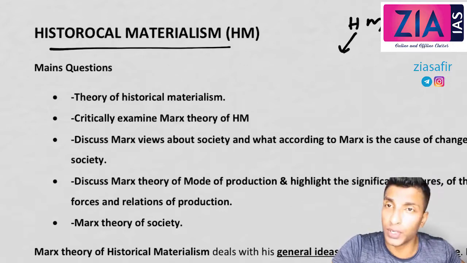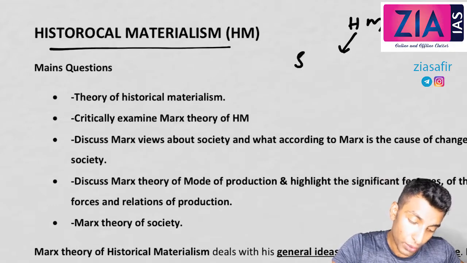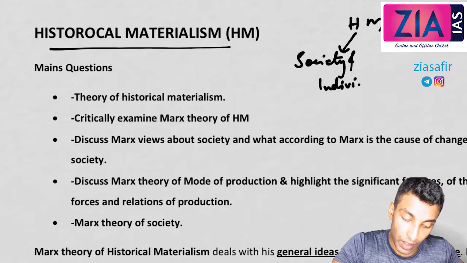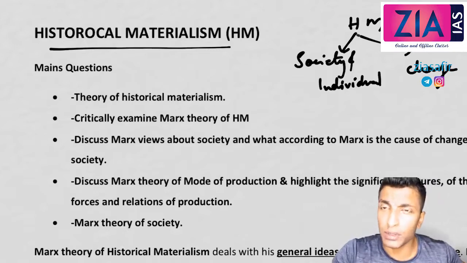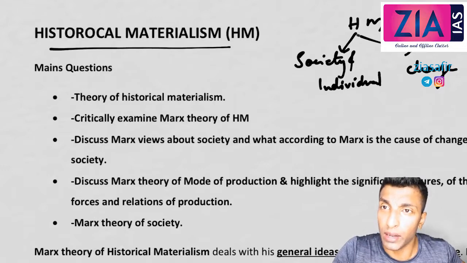The first part is Marx's idea about society and individual. And the second part is his idea about change in society. So in simple terms, Marx's theory of historical materialism is all about his idea about society and change. So what is society, and what do we mean by social change? He is trying to understand what society is in the first part, and what the social changes are.